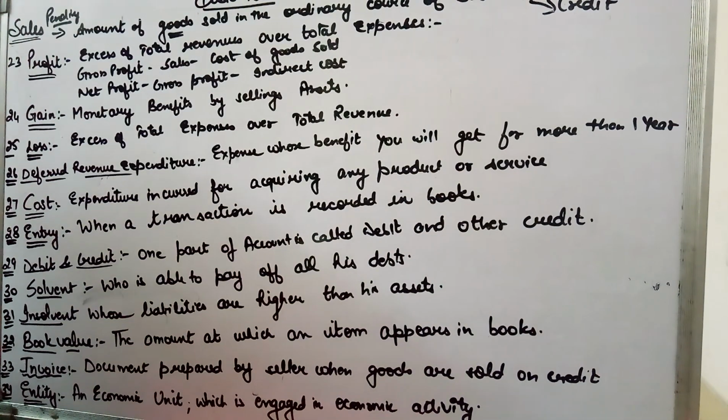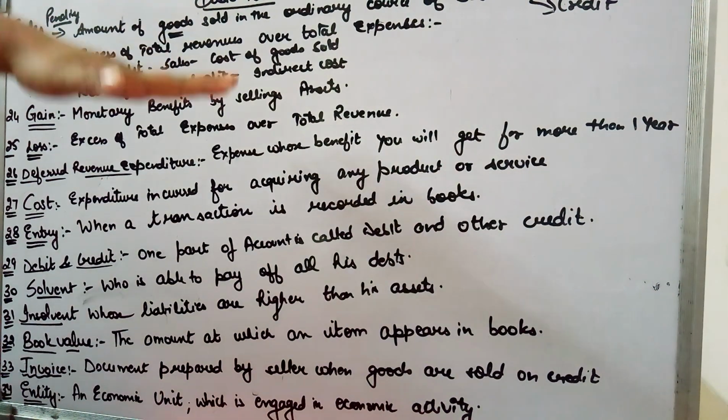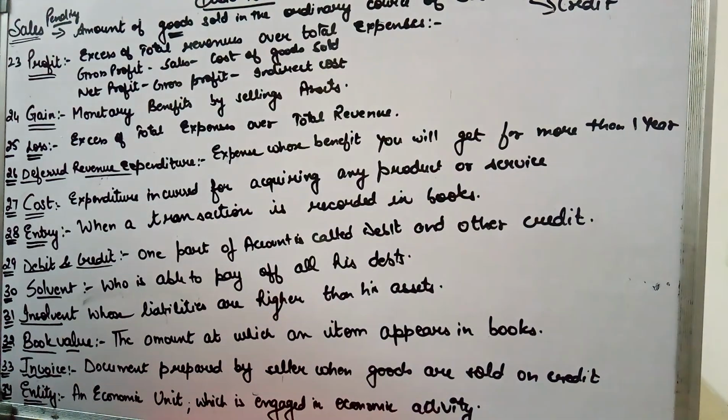But there are certain costs which are indirect and not related to the production of goods, but you have to bear them. For example, advertising has nothing to do with production, but for selling you need to advertise your products in the market. Selling expenses you have to incur if you want to sell your product. When you deduct all your indirect costs from your gross profit, you get your net profit. So in gross profit, only the cost of producing goods is deducted, but for net profit, all costs are deducted. That is known as profit. When you sell off your goods and you earn income, that is your profit.